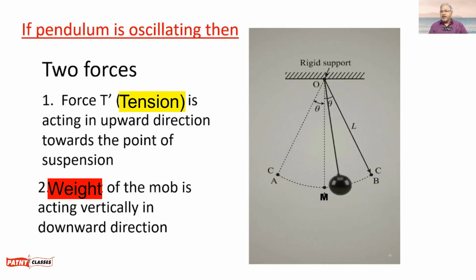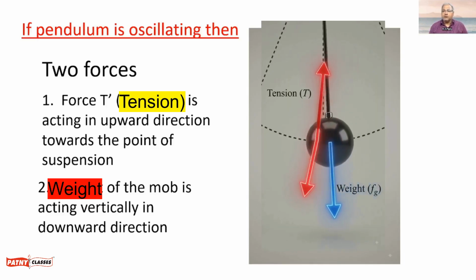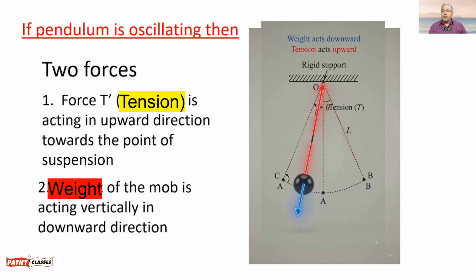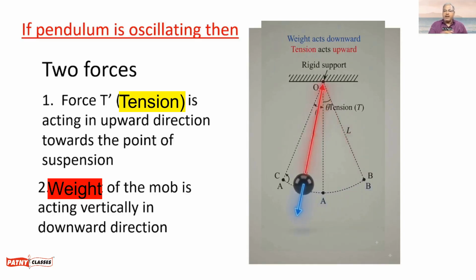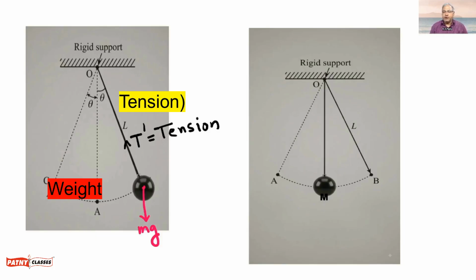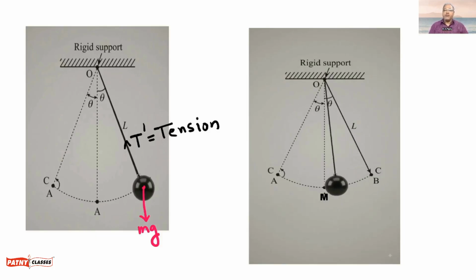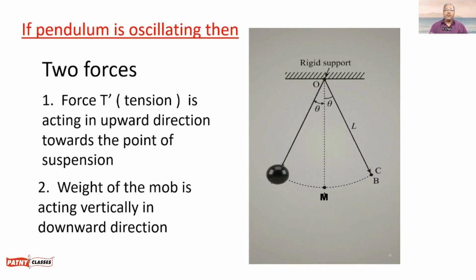So this tension is acting in the upward direction, and tension is acting towards the support point. O is the point of support. So tension is acting in the upward direction and always toward the point of suspension, and the weight of the bob acting vertically in the downward direction. So whenever the pendulum is moving left to right, right to left, then the two forces, one is the tension in the string and another is the weight of the bob.